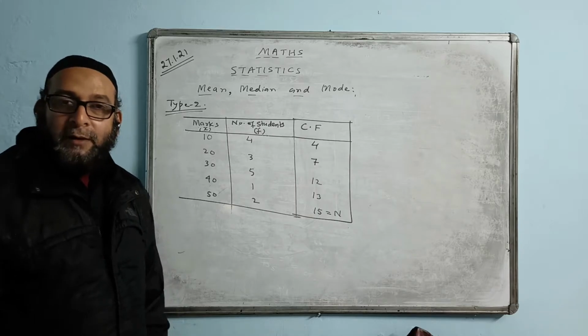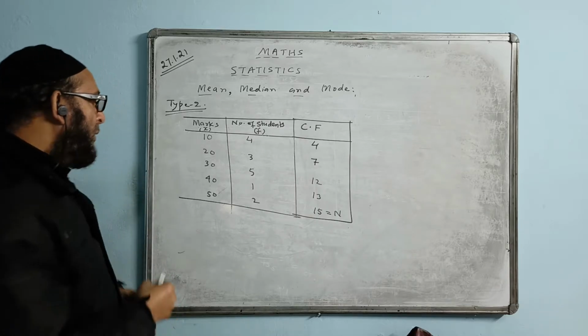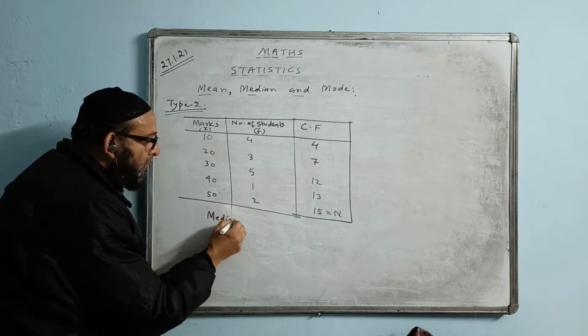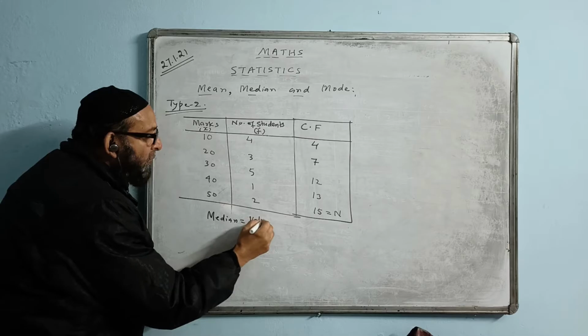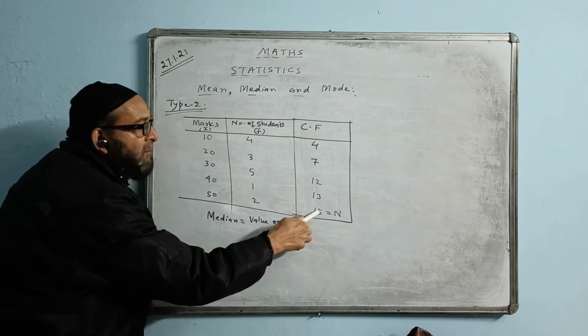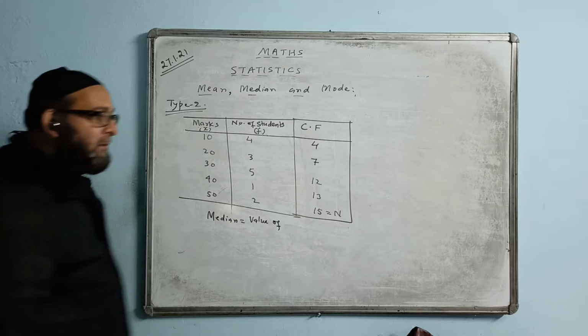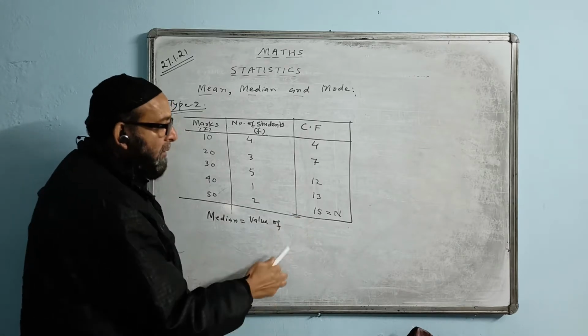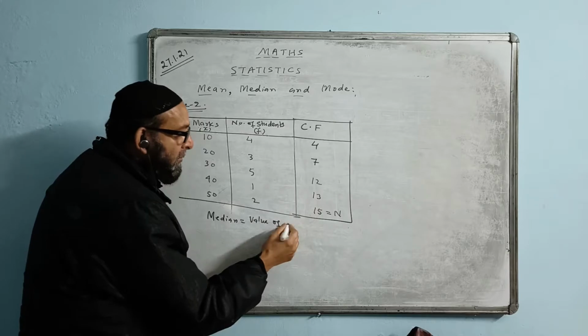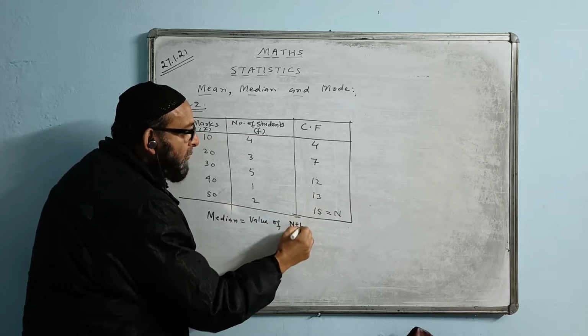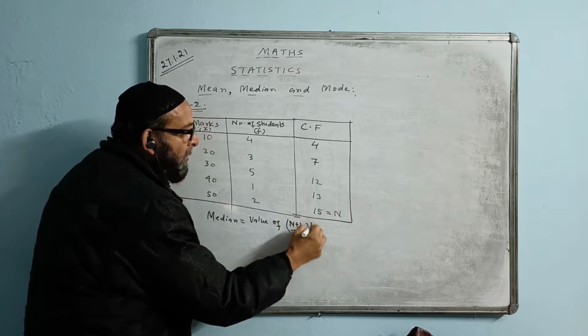Hope you understood how we find cumulative frequency. Now the median, we write down. Median is equal to the value of... what type of number is this, even or odd? We have an odd number. We change this into an even number by adding 1. We get the value of (n plus 1) by 2 term.